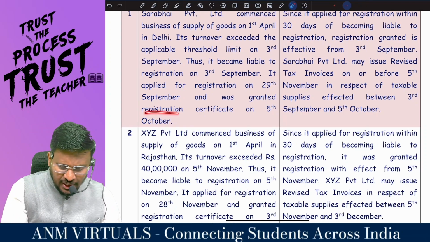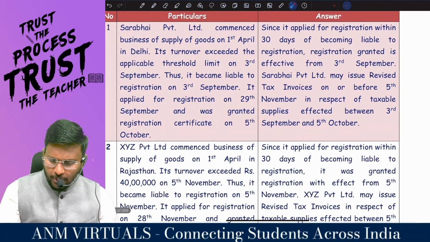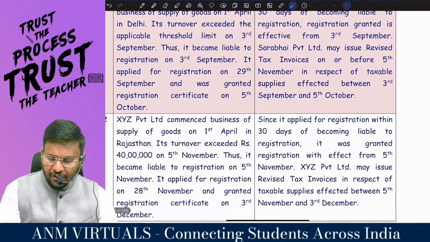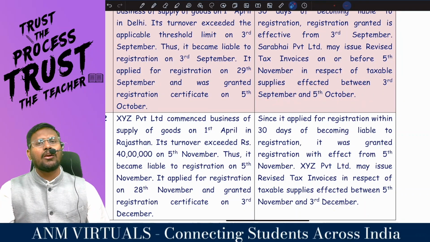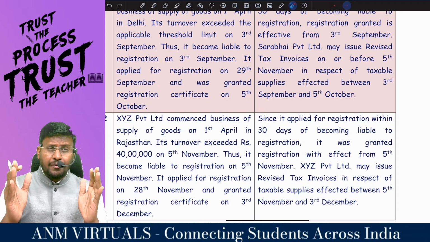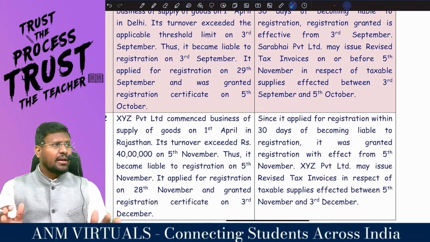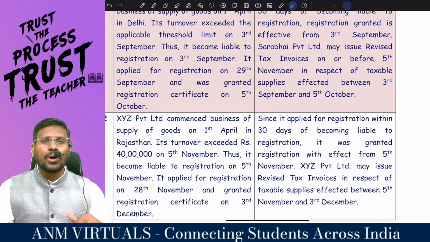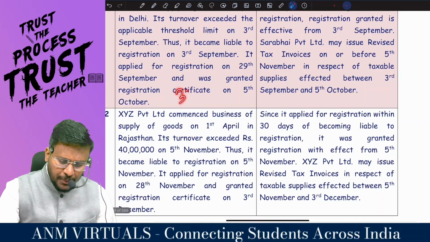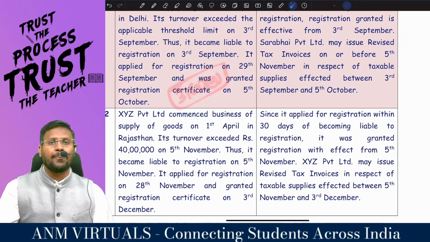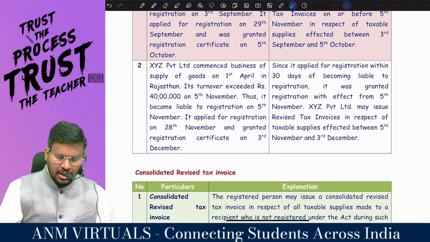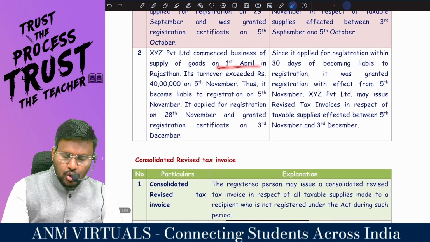So, when they got the RC on 5th October, it means on or before 5th November, in respect of taxable supply effected between 3rd September and 5th October. Whatever supply they made between the effective date of registration till the date of grant of RC, they have to revise the invoice. Such a revision is called a revised tax invoice as per section 31 subsection 3 clause A. Comfortable. Coming to the second one. XYZ Private Limited commenced business of supply of goods on April.